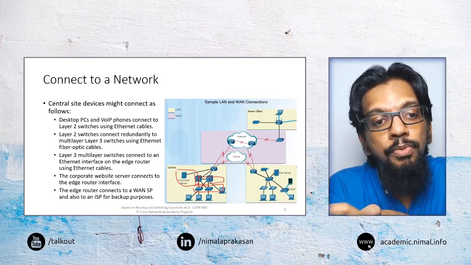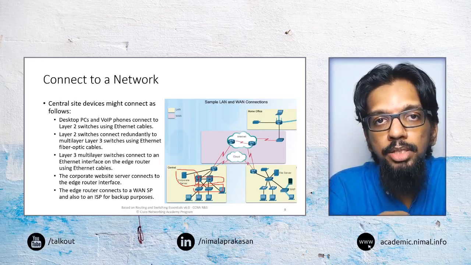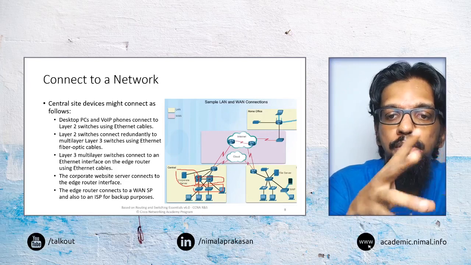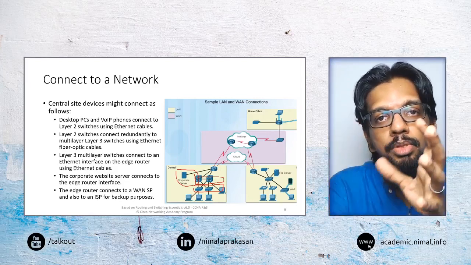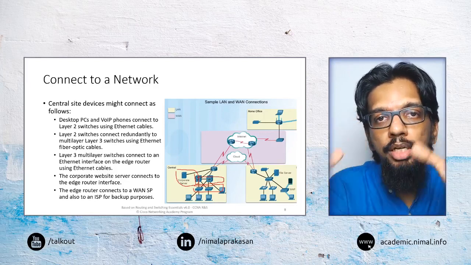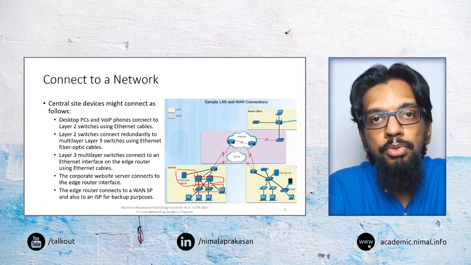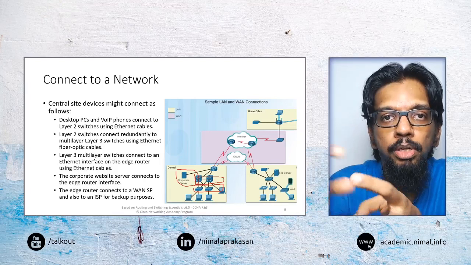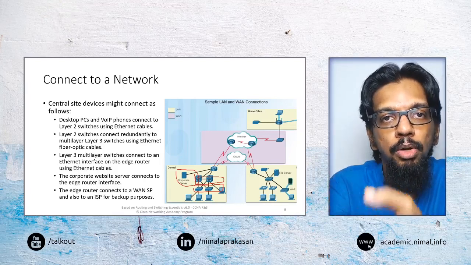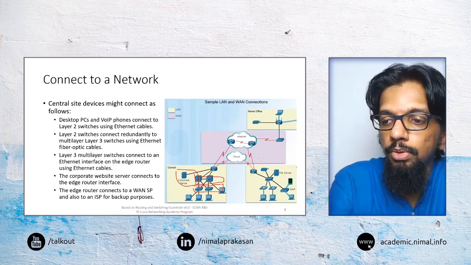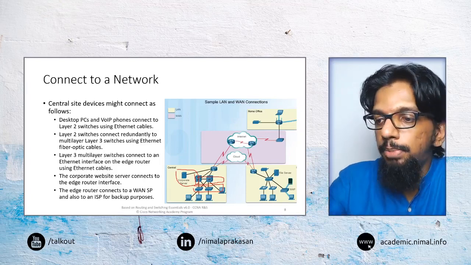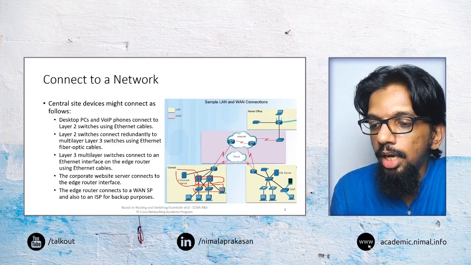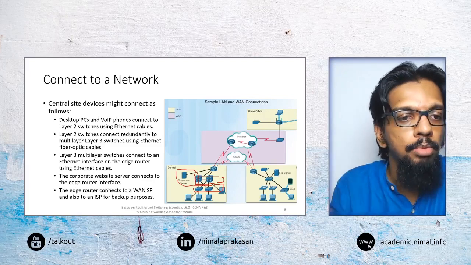So a branch office may have some types of complexities, and central offices and head offices may have different types of complexities in terms of how the network is set up, both from a physical topology point of view, but also from a logical topology point of view. And all of these premises may need to be connected through some common network.